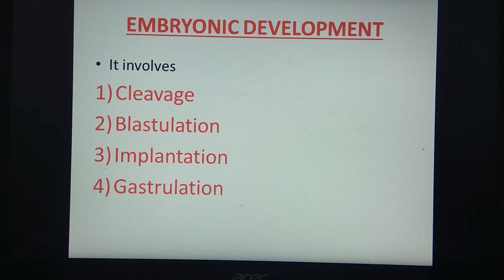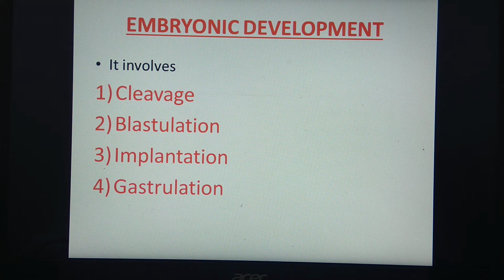Remember that differentiation of blastomeres means formation of three germ layers: ectoderm, mesoderm and endoderm. So we can say that gastrulation is the process of gastrula formation, which results in the formation of three germ layers: ectoderm, endoderm and mesoderm. That is called differentiation of blastomeres.